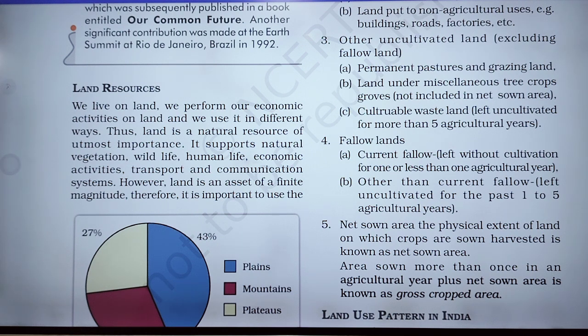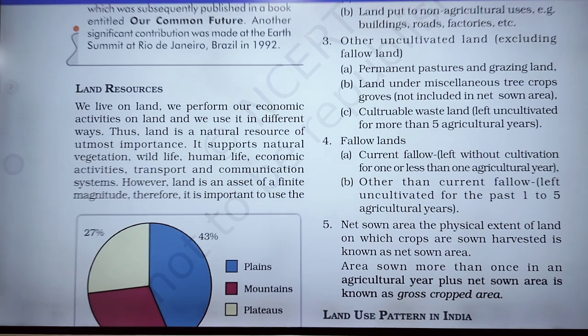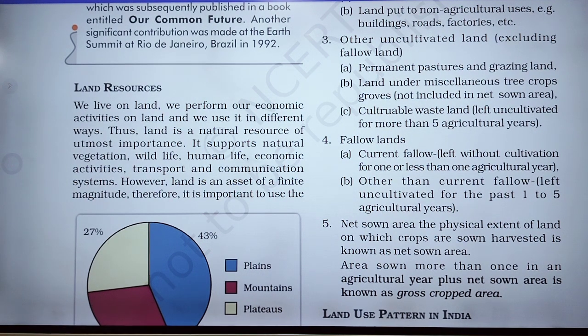It supports natural vegetation, wildlife, human life, economic activities, transport and communication systems.